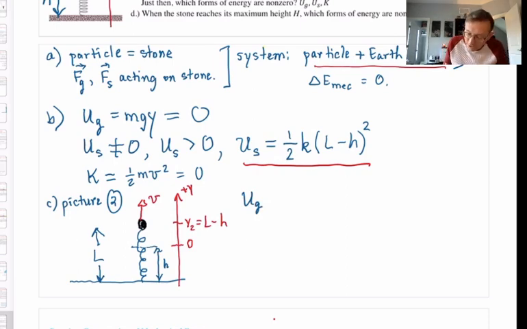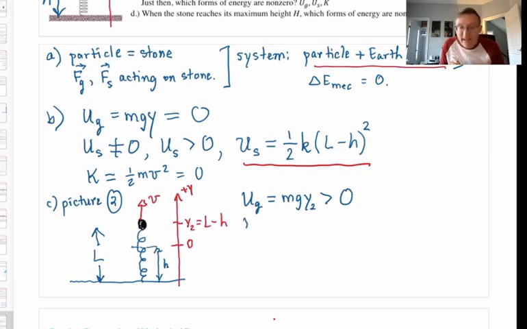Did you say the formula would be mgy, in this case the y2? The whole point is that the y2 is not 0. In fact, it's greater than 0. It's above the origin. So I have non-zero gravitational potential energy. I have positive gravitational potential energy because my particle is above the chosen origin. That's U grav.